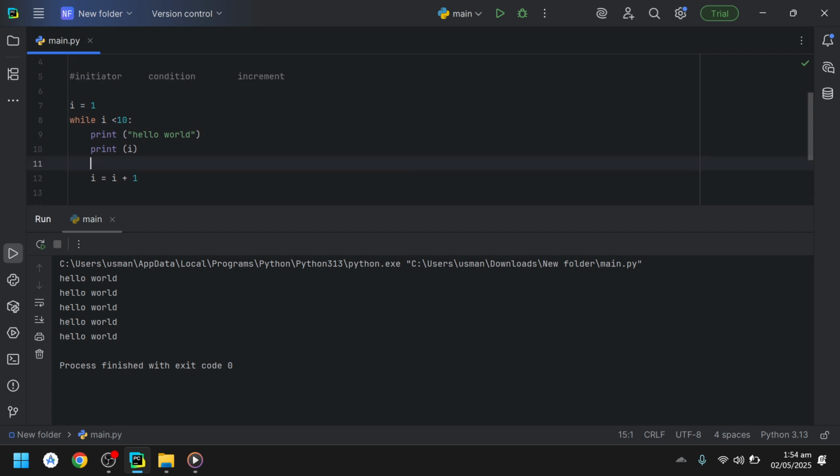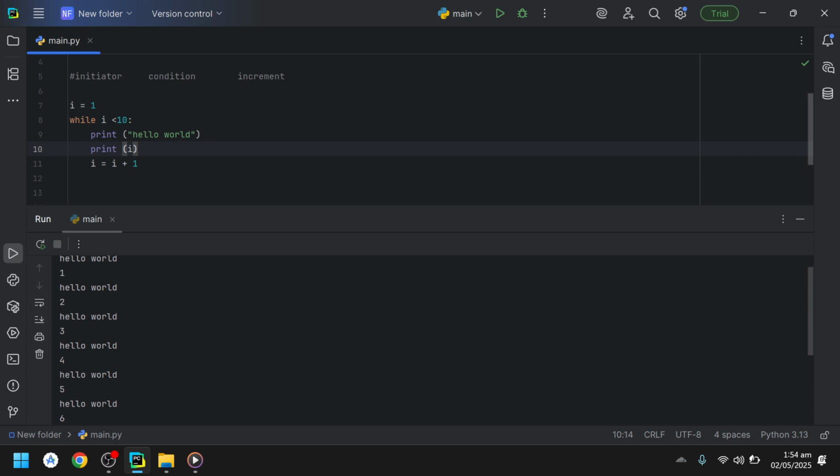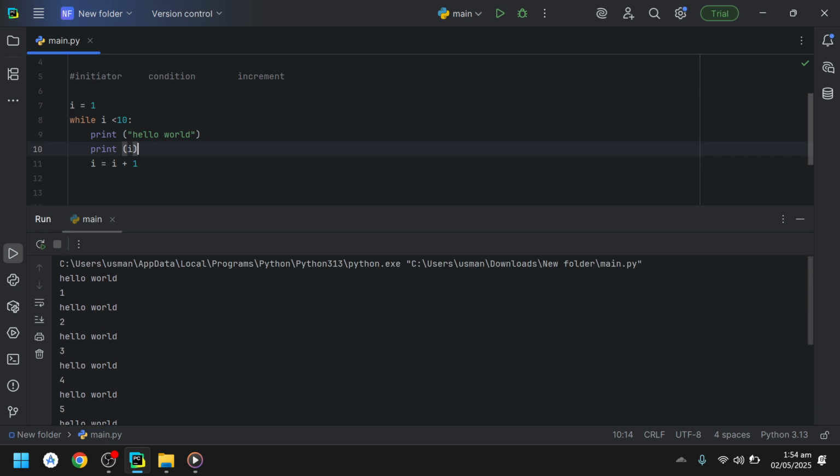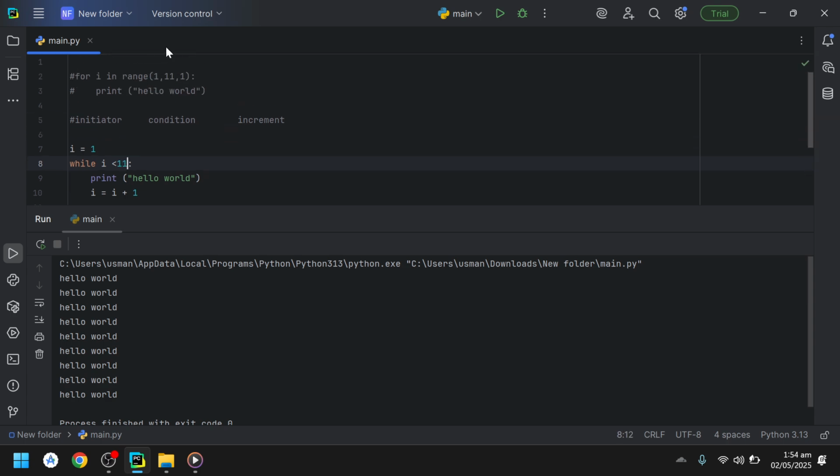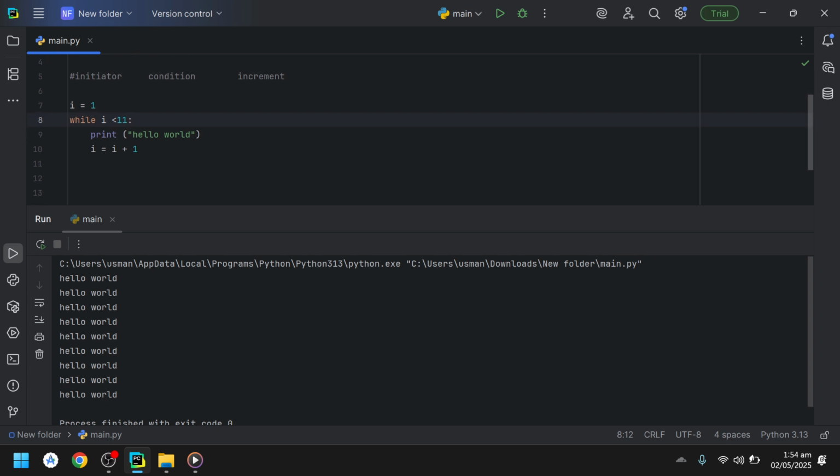If I run this, I will get hello world 1, hello world 2, hello world 3. Or let me just print out hello world only. I get hello world printed 9 times, because I wrote 10 here. I should write 11, because previously there was 11. So while I is less than 11, I will keep on incrementing.